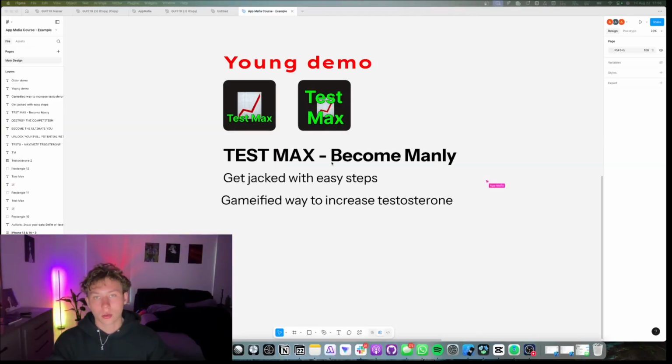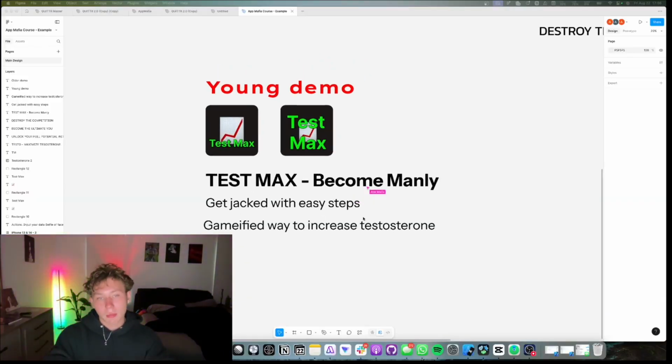Young people want to cut corners. They don't really want to go all in. So this makes more sense to them. And a gamified way to increase testosterone. Again, super passive, but it also explains what the app does. So young people will be like, okay, I see the emoji, I see the green font. This seems like everything I want to achieve out of gaining testosterone. I'm going to try it.